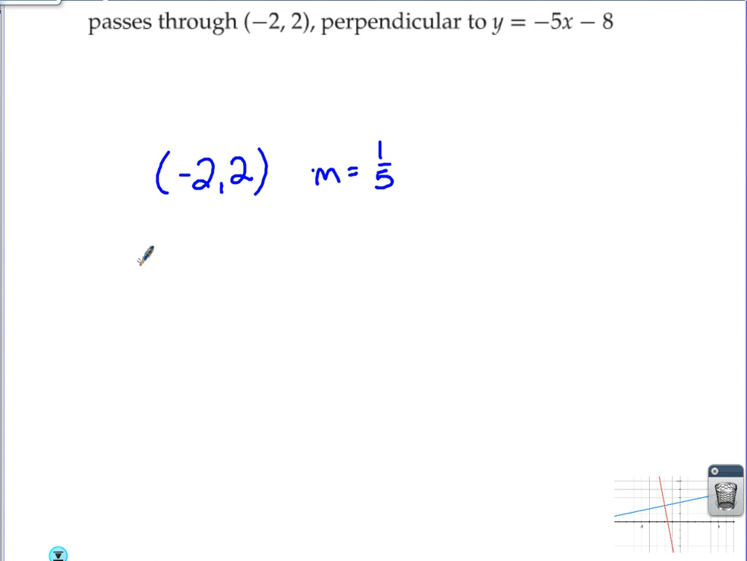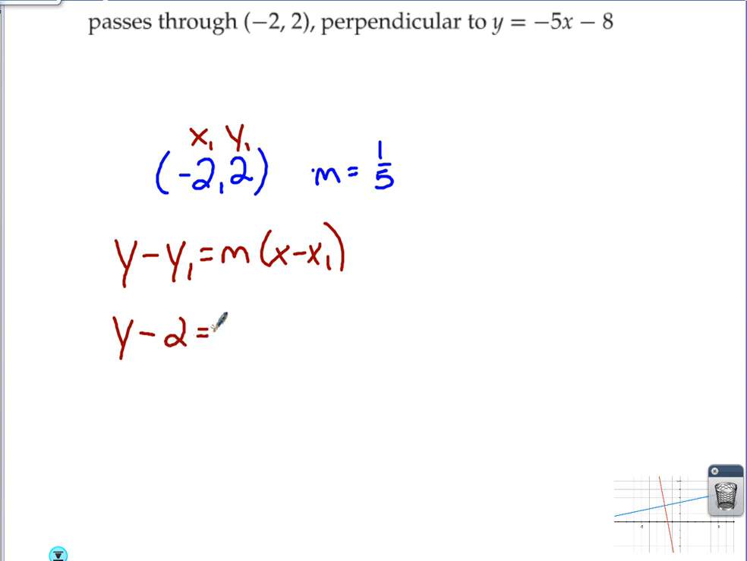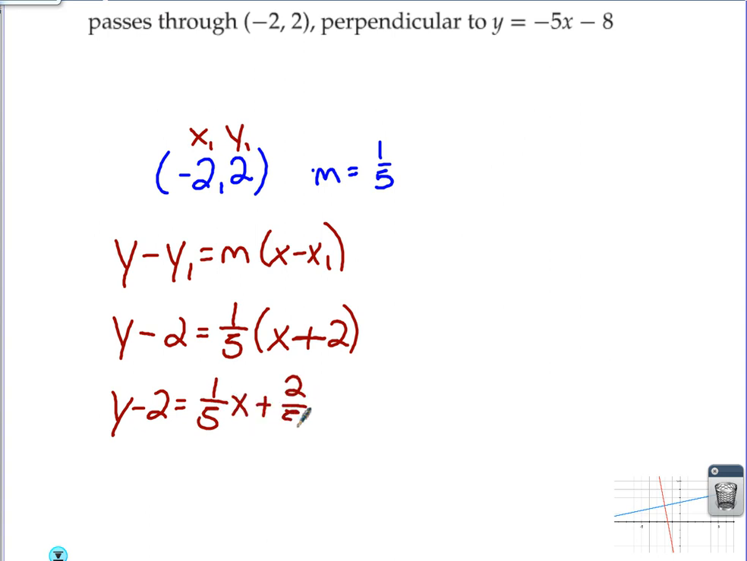I'm going to work this one with the point-slope formula and the shortcut. Just in case some of you don't understand the shortcut, here's your point-slope formula. Y minus y1 equals m times x minus x1. I believe you have it written on your formula sheet. You can use it on your test. Y minus 2 equals m times x minus -2, which makes it a plus. Distributive property: y minus 2 equals 1/5 x plus 2/5.